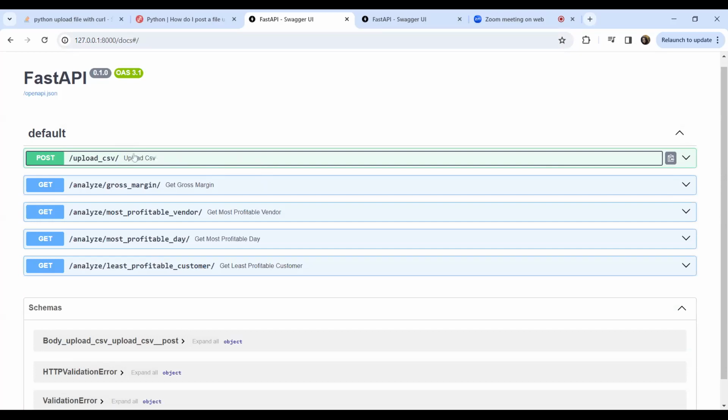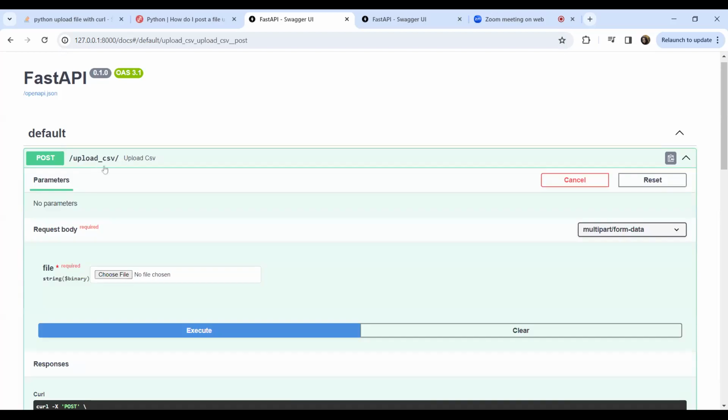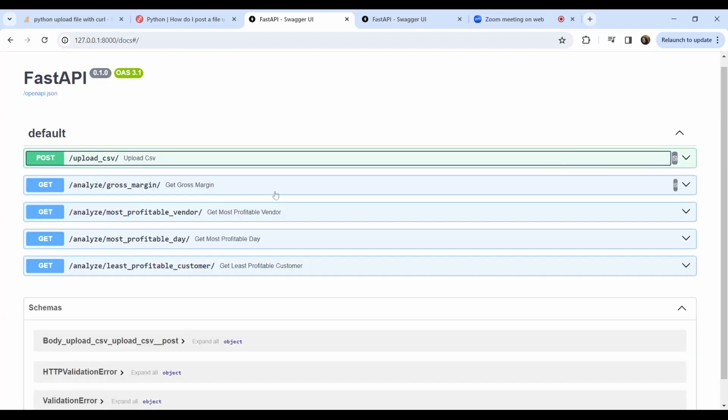With that, if they have a CSV file, they could upload it in the post section here, and they could see the results, such as the gross margin, or the most profitable vendor and most profitable day. So this endpoint will help to answer without them typing out all the program or doing any manual calculations by themselves. All right, okay, got it. Thank you.